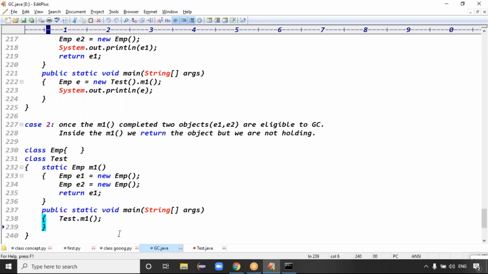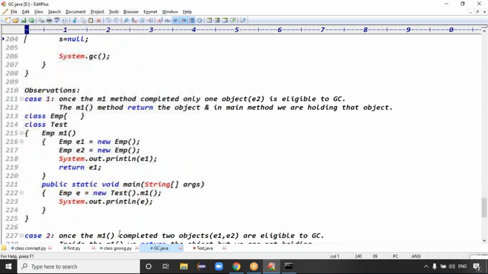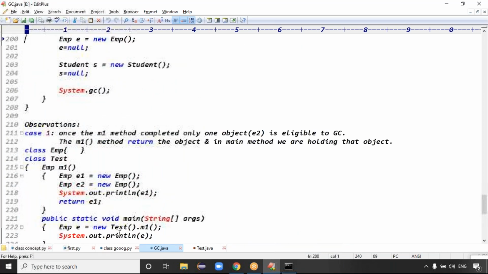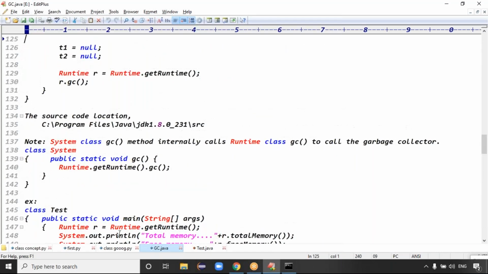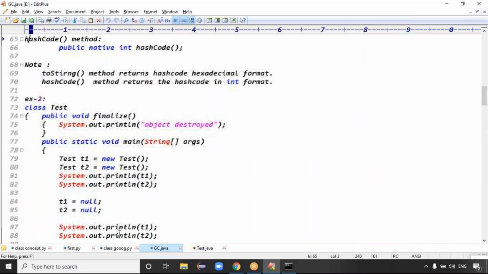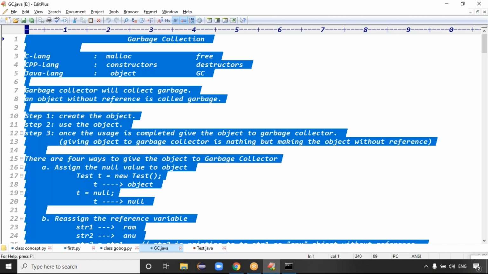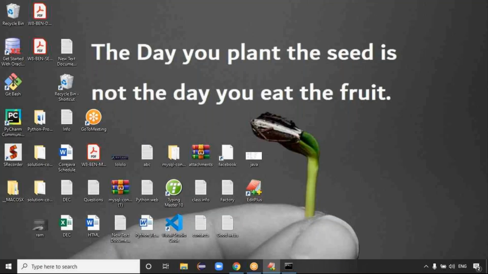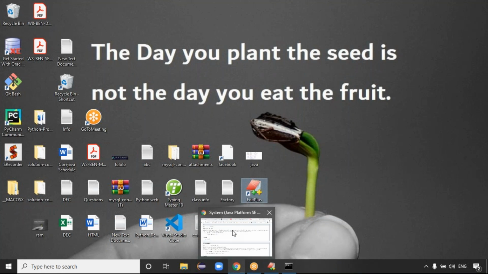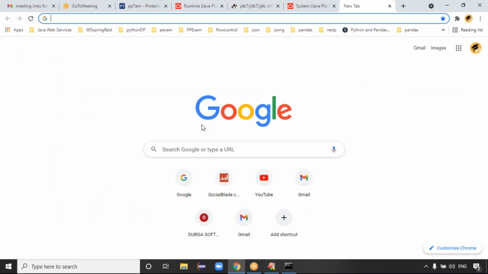Yes or no? Good. Today we just discussed the Runtime class and the finalize method. Just a small observation, right? This is basically working with the garbage collector. You try to check this garbage collector, guys. Today there is no advanced Java class. I have some work, I have to go outside. Today no class, guys. Tomorrow we'll meet and start.